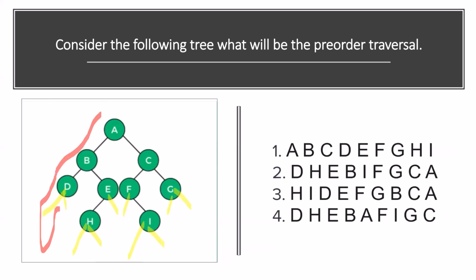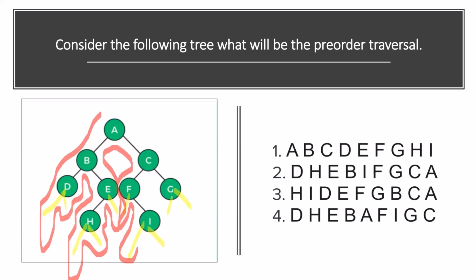Then D, first time D will be printed. Then again B, because B is reached now the second time. Now E is first time, no problem. H is first time. Now H is second time, so H will be printed. Okay, H is already done. Now E, E is second time, E will be printed. From here, it will reach A. A would be also second time, A will be printed. C not, because first time. F not, because first time. Then again F second time, F will be printed. Then I will be printed.